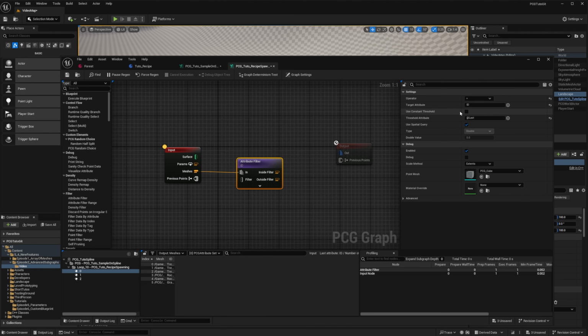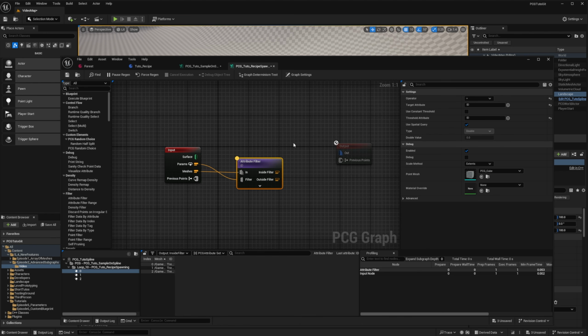We don't want to use a constant threshold. We want to use the threshold that is coming from our params, and we want to use the threshold attribute to be ID. Basically, we want to make sure that for all the inputs in the meshes here, we use the attribute that is passed as a param of type ID to get only the one that has exactly the same one.